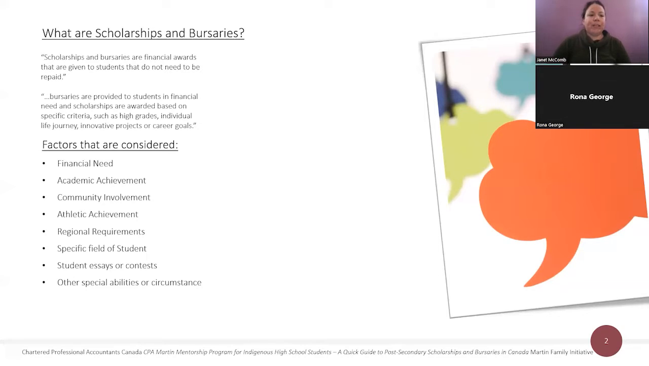These are just some of the things that a committee reviews when they're looking at your application. The most important factors they look at are the financial need of the student as well as the academic achievement. And sometimes a specific field of study, like a person going into a nursing program. So there are certain criteria that a bursary application or award may have when you're applying.